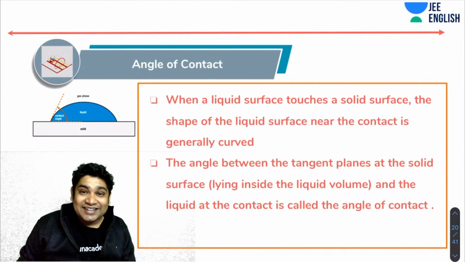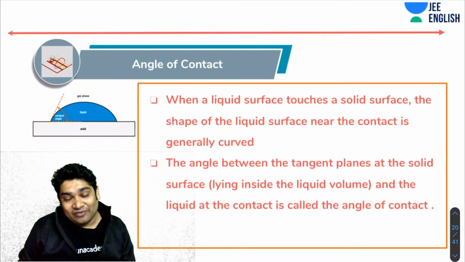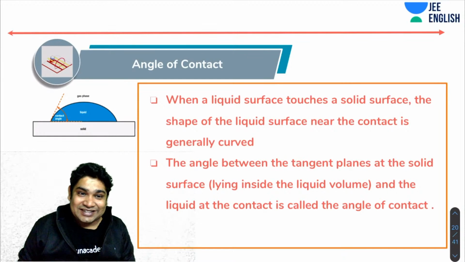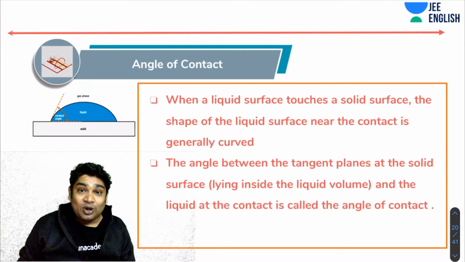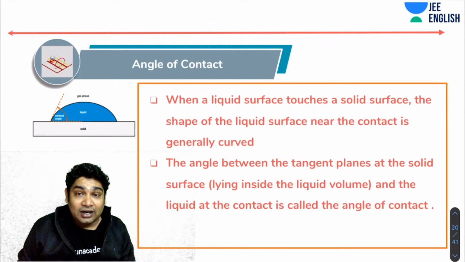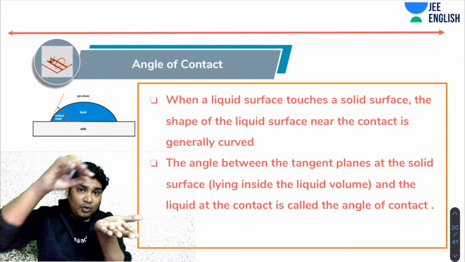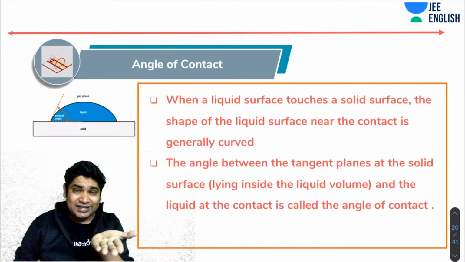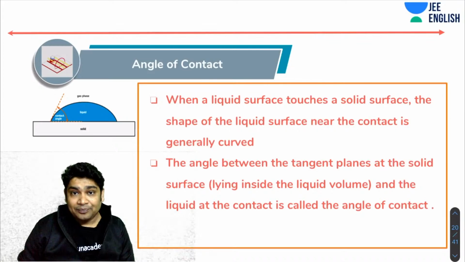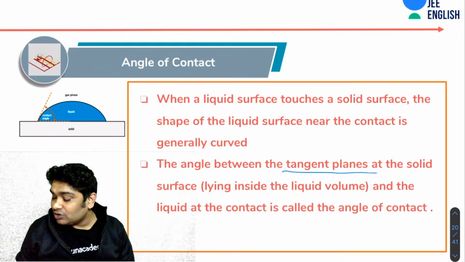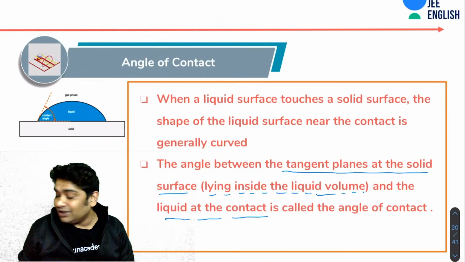All right. So why are we discussing this? Because we are building up to our discussion of capillary rise. Capillary rise eventually happens because of adhesive forces and cohesive forces, the relative nature of those. Next, we'll talk about angle of contact. Whenever a liquid surface touches a solid, the shape of the liquid surface near the contact is generally curved. So as you can see, normally if you place a drop of water on a glass surface, or any flat surface, it will take such a shape. Now the angle between the tangent planes to the solid surface lying inside the liquid volume and the liquid at the contact is called the angle of contact.